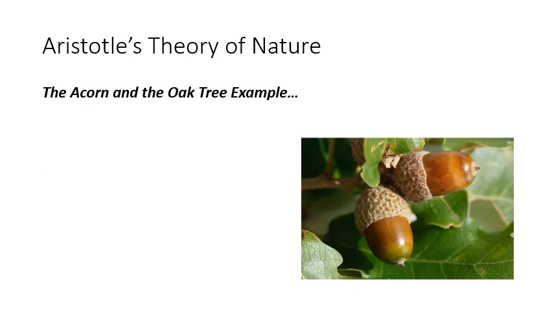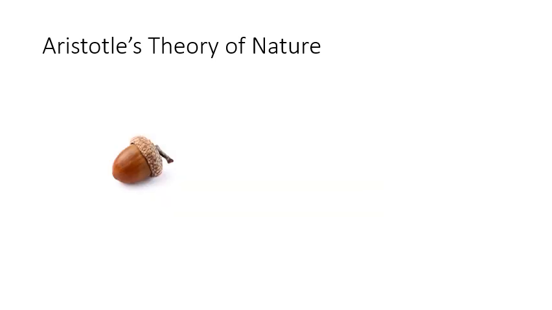Now, to explain this theory of form and matter, Aristotle uses this famous acorn and oak tree example. So let's review it. Aristotle says, okay, let's take into consideration the function of an acorn and what it's comprised of.